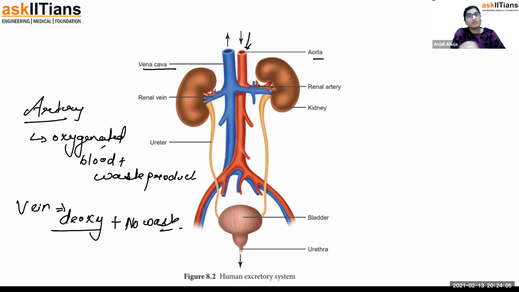Purification of blood in the human body happens at two places. One is the lungs for oxygenation. The heart is just pumping blood into the lungs, where the exchange of gases, oxygen and CO2, happens. Second is the kidney, where the wastes are removed. So the artery is the one which has oxygenated blood. It comes through the aorta towards the kidney. After filtration, it is moved back.